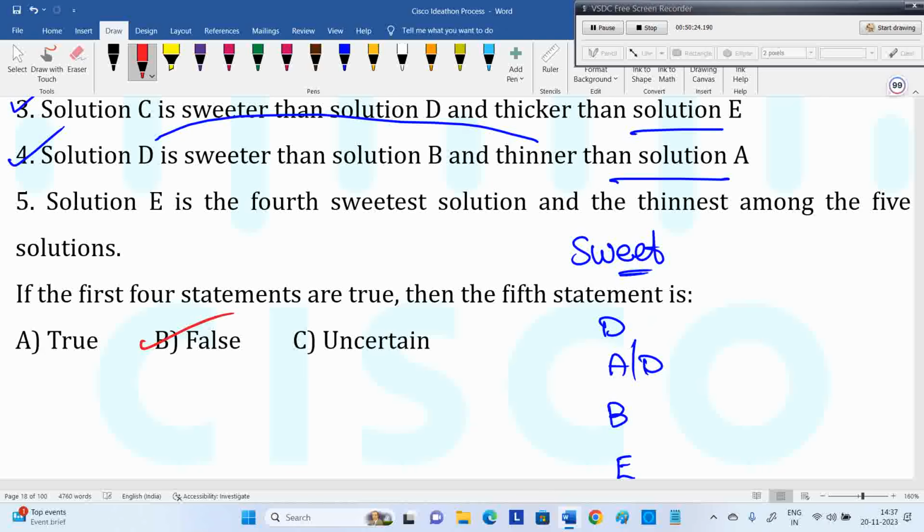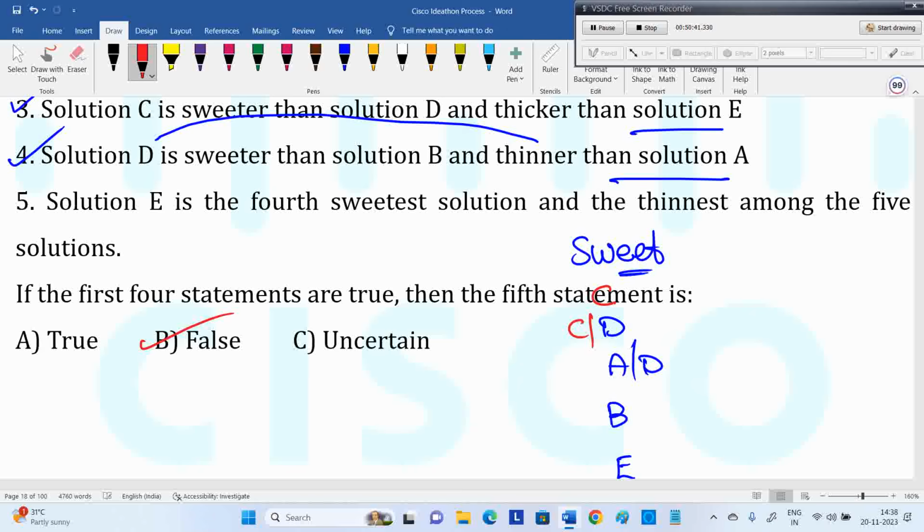So C can occupy here or here. C is above D. C may be here, C may be here. If D is here, C will be here. So there are a lot of possibilities, but definitely E is not the fourth sweetest. E is the last, the fifth sweetest.